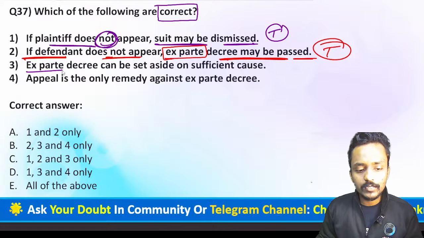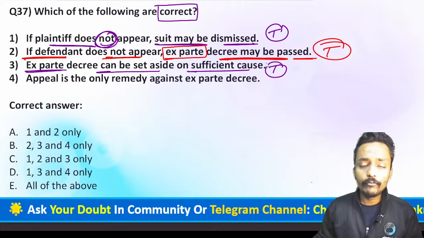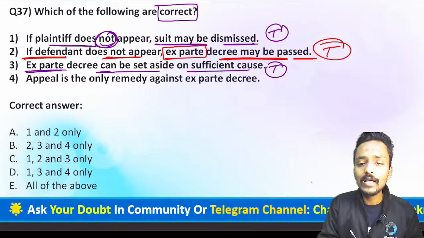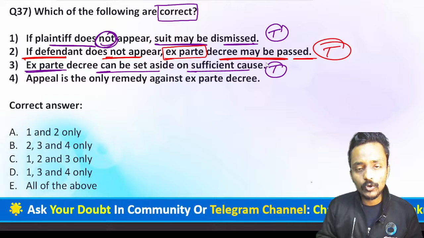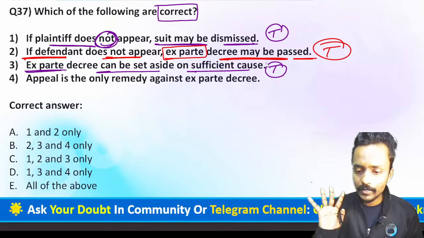Now we have the third statement: an ex parte decree can be set aside on sufficient cause. Yes, if you have a sufficient cause and you explain the sufficient reason, that this is the reason I was not available at the time of issuing the summons. So if you have a sufficient cause like minority, military duty, imprisonment, or unsound mind during the time of the trial, in such a case the ex parte decree can be challenged and set aside.